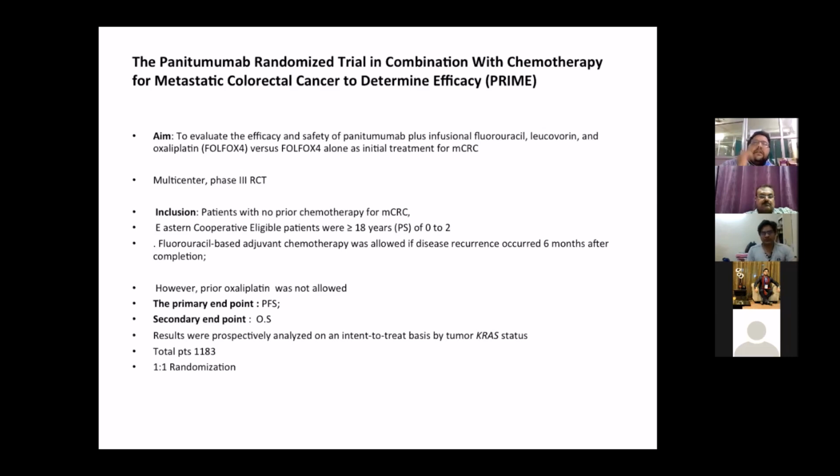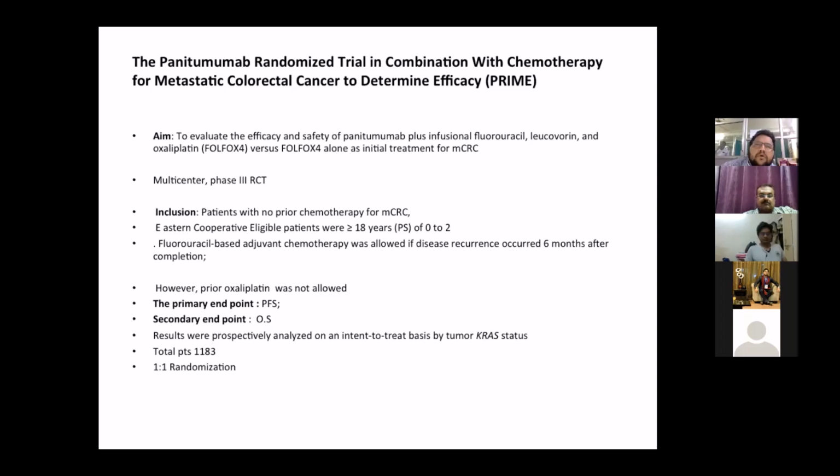Now the PRIME trial, panitumumab randomized trial in combination with chemotherapy for metastatic colorectal cancer, to evaluate the efficacy and safety of panitumumab, an anti-EGFR agent, with infusional chemotherapy. It was a multi-center phase 3 randomized controlled trial.